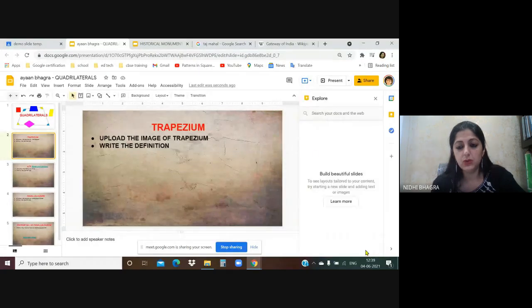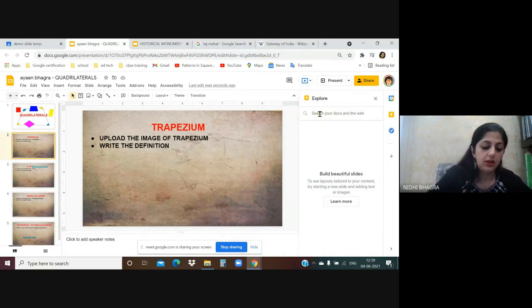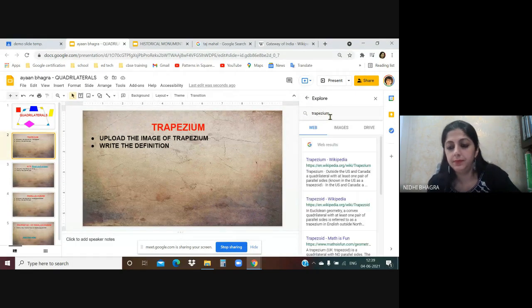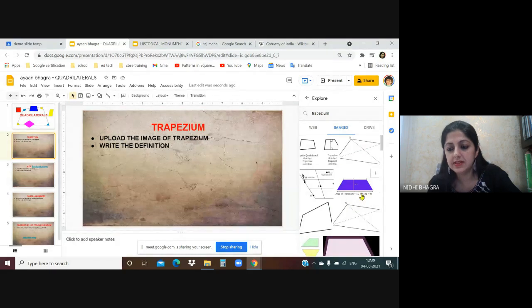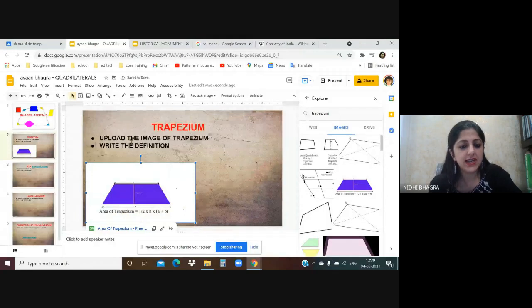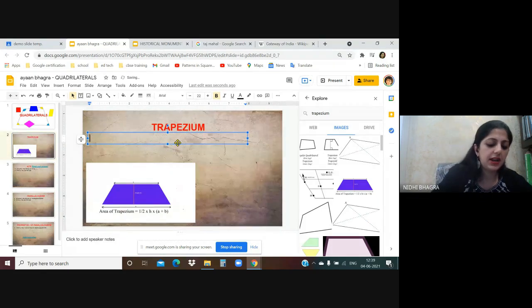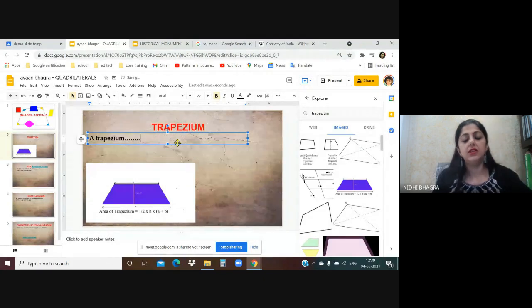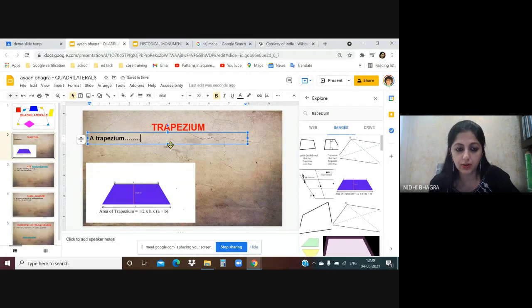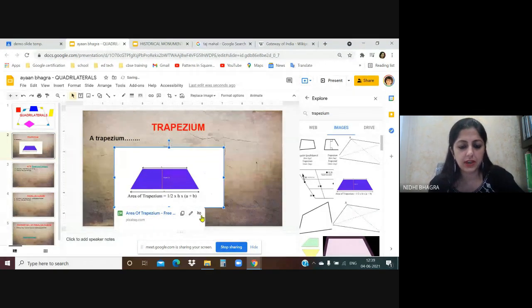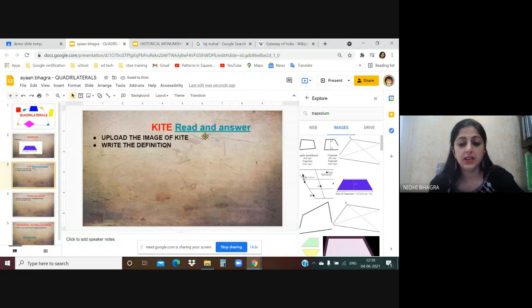The student will go to the Explore tool and search for the image, go to image, select, and insert the image. So the child will insert that image over here. The child can even edit the template now because he has read all the instructions, and can start writing the definition of a trapezium. As per the instructions of the teacher, the student will work on each slide. Write the definition of a trapezium, upload the image of a trapezium, work on it accordingly, and go on to the next slide. Then it says read and answer.